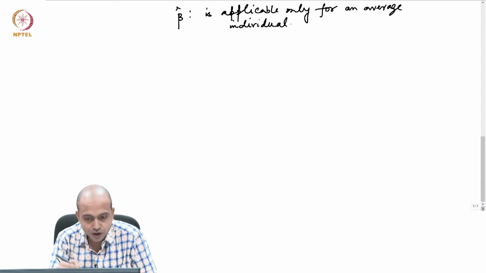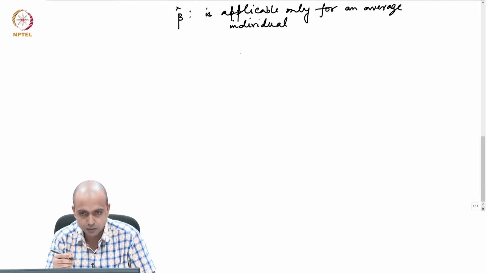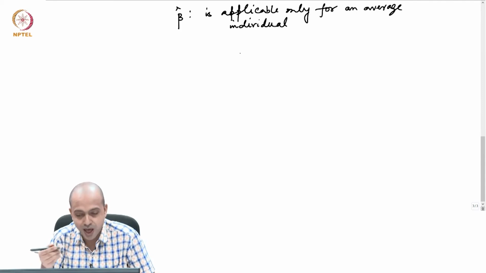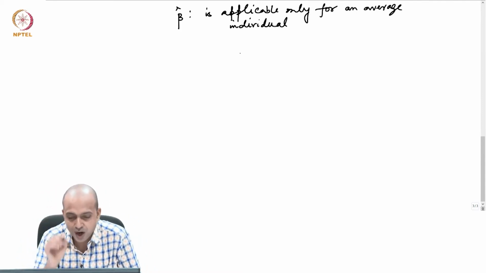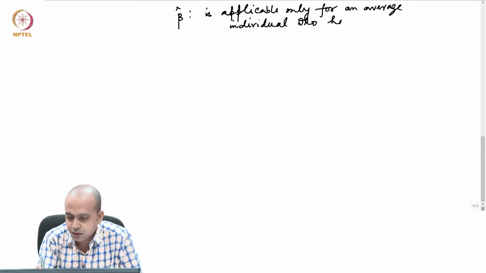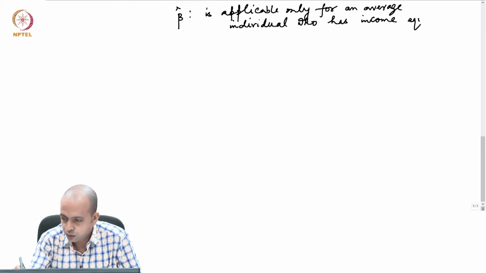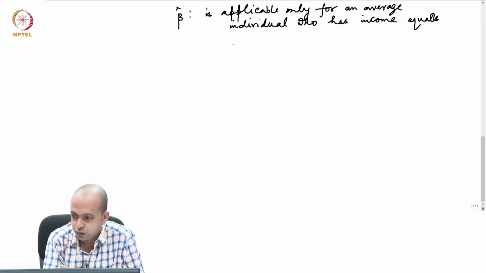I am saying the interpretation of beta hat is applicable only for an average individual in the sample. And who is that average individual? The average individual is one who has income equal to the sample average.